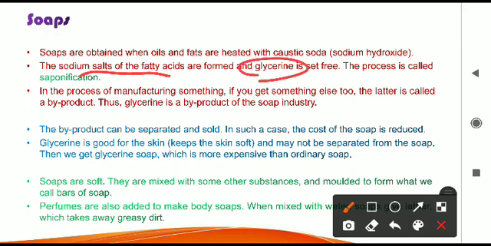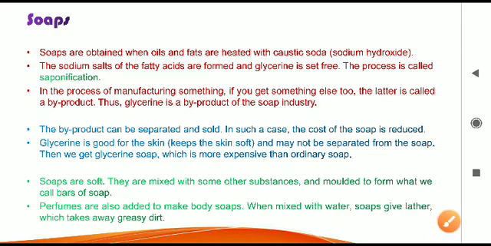And glycerin, second thing, glycerin will also form there. Two things will form. One is sodium salt of the fatty acid, second is the glycerin. This process only is called saponification, and because the sodium salt is separated, that is what we will use as a soap. If you are using a soap, actually what you are using is the sodium salt of the fatty acid. Second thing is glycerin, that is sold separately also.